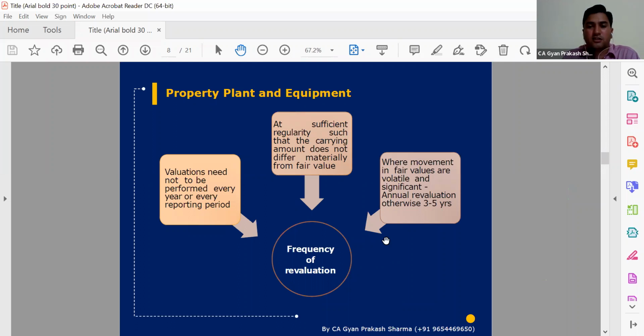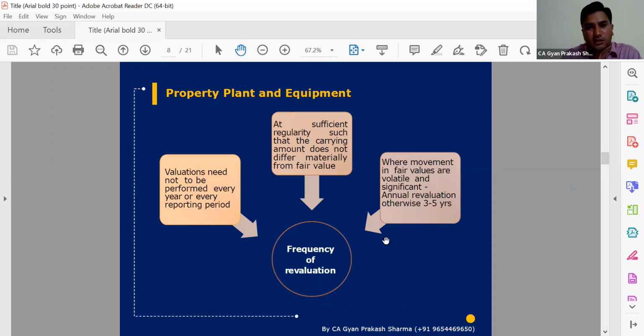If we think there is not much change, because we know in the case of land and building we have done revaluation, but every year there will be price changes. There may be an increase, there may be a decrease. So every year we are not required, unless there is a significant change in the revalued price, but at sufficient regularity so that the carrying amount does not differ materially. If there is no significant difference, then we are not required to do it. But if we think that there is a significant difference, then we need to follow the revaluation process, or fair value, we know fair value we need to take care of. So that is not much more important.